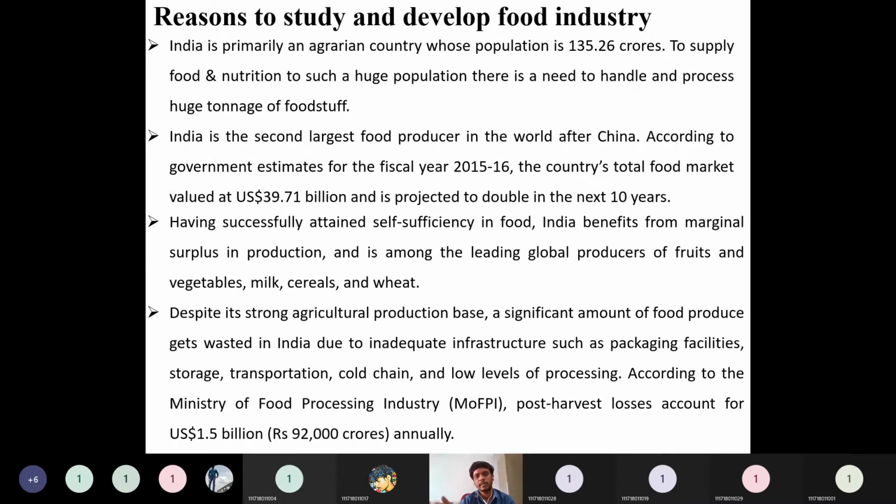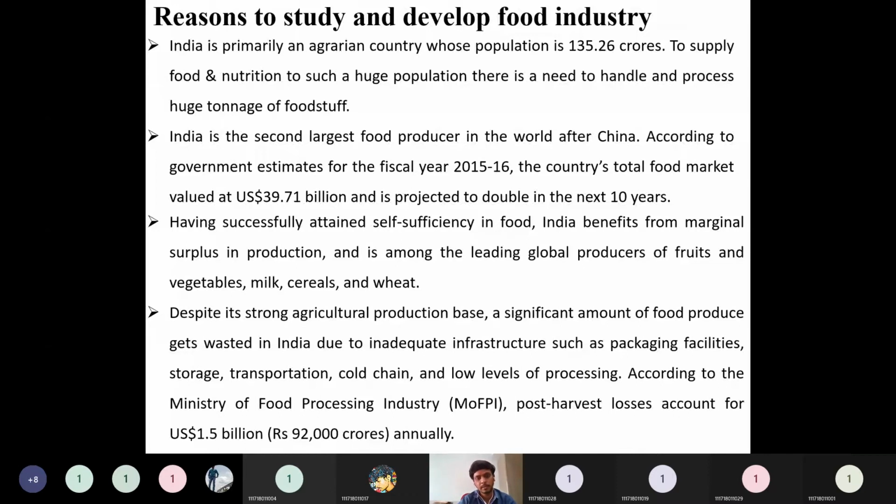If you see the statistics, the food industry is moving towards 39.71 billion US dollars. Our country is the second largest in exporting and processing food, but we don't have sufficient infrastructure, so we need to build on that.